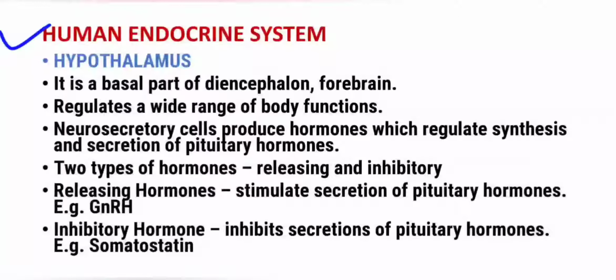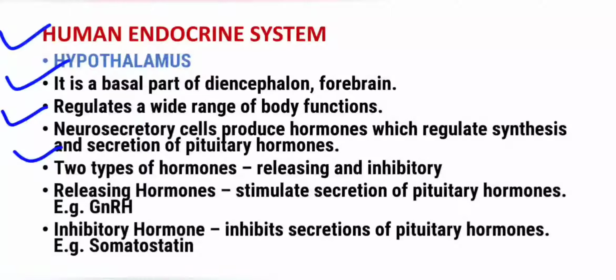Now the first endocrine gland is the hypothalamus. It is the basal part of the diencephalon of the forebrain, which controls a wide range of body functions. It has neurosecretory cells which produce hormones, and these hormones regulate the synthesis and secretion of pituitary hormones. These neurosecretory cells, by producing certain secretions, stimulate the pituitary gland to release hormones.